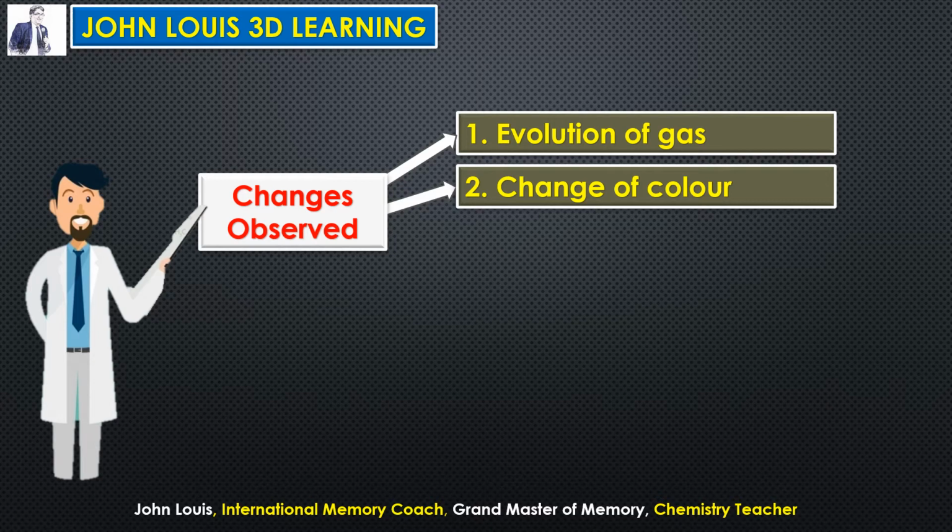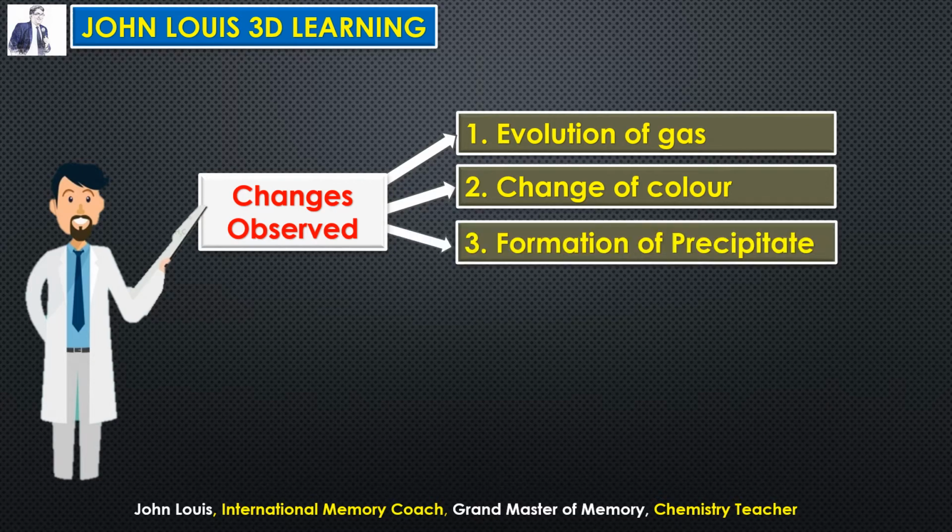And what is the third observation? Formation of precipitate. When you mix two salt solutions, that will be like water, a very clear solution. That looks like water. But when you mix them up, what will happen? You will get a solid precipitate. That is, one of the products is solid. That is why the precipitate is formed. So by observing the formation of precipitate, we can conclude a chemical reaction is taking place there.